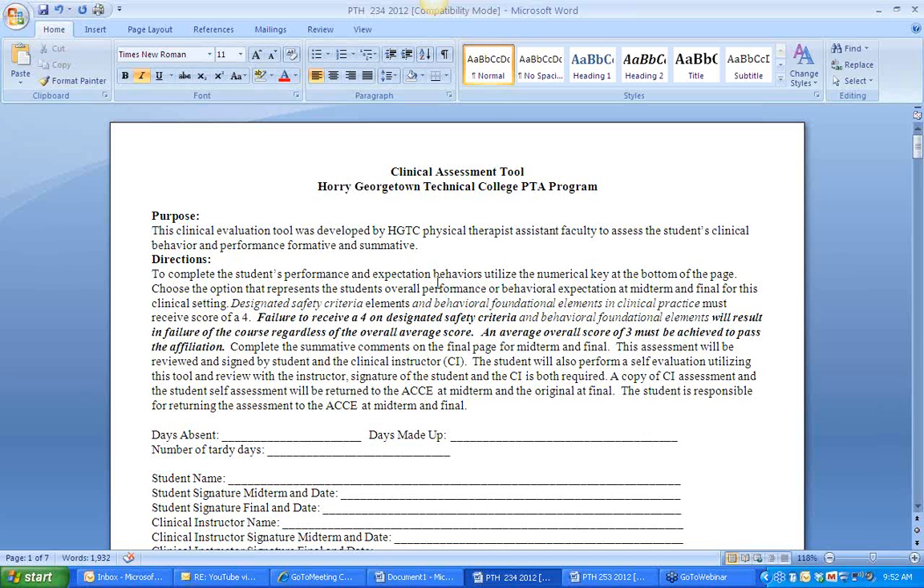That's correct. We want to make sure that when they graduate, they not only have academic knowledge, but they can also start to function in a clinical setting. And that's the role of the clinical instructor, to help assist that the academic knowledge that they have is being able to be executed. Okay, so I have a pretty important role as a CI.